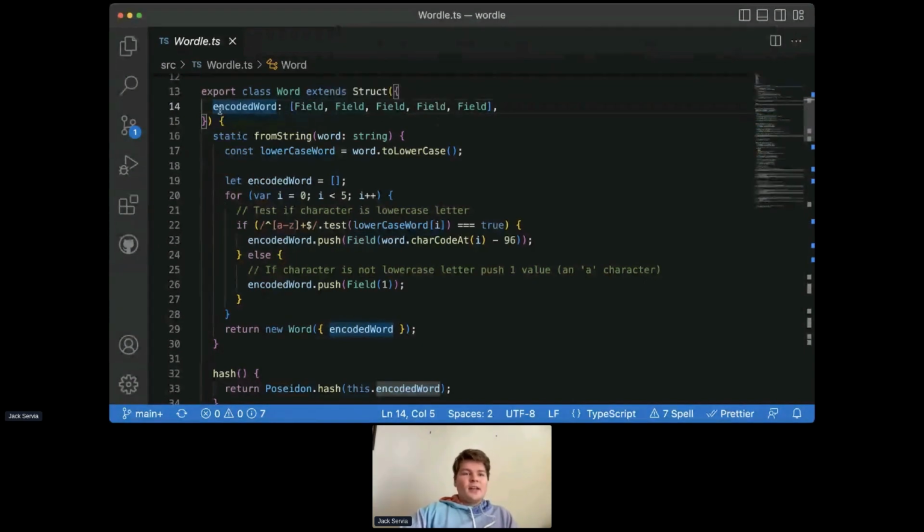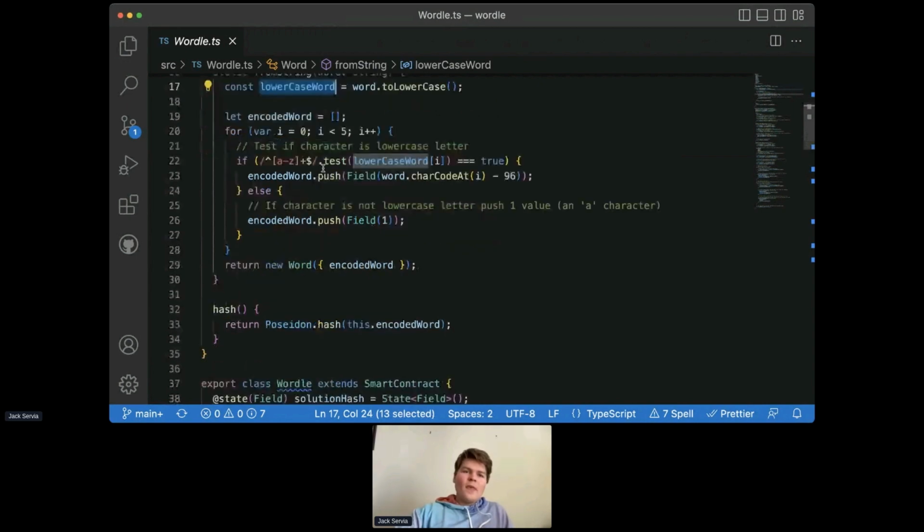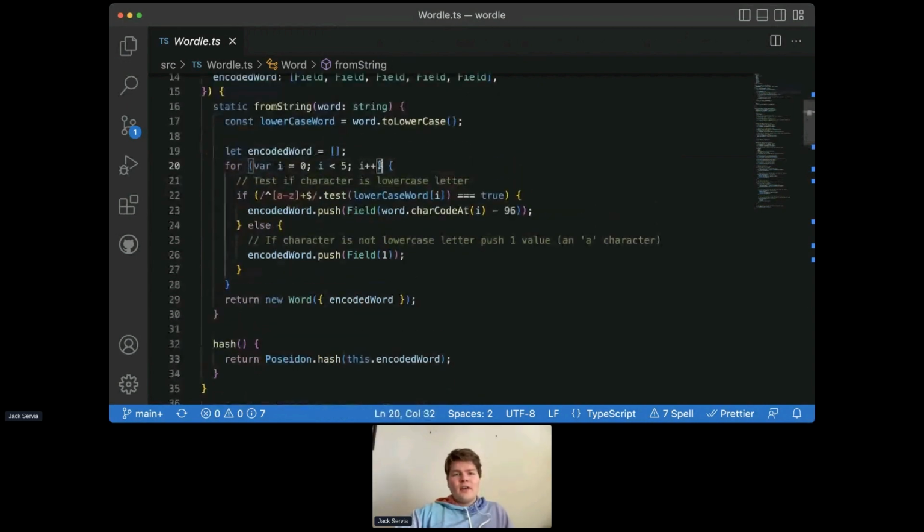The other thing that we've added is this static method from string. What this will do is we can pass in a word, which is an actual JavaScript string, and we'll first convert this into lowercase. Then we will iterate through each of the letters in the word, and we'll check if they match this regular expression, which just means check if we're a letter between A and Z, and not some sort of special character like an @ sign or a $ sign or something like that.